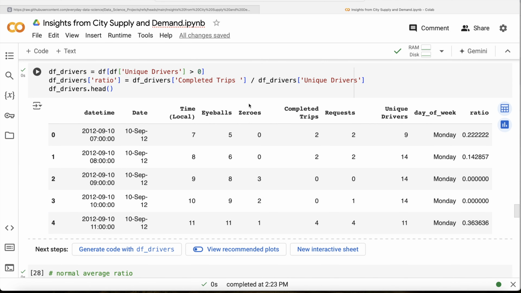We learned that eyeballs basically refer to who all opened the Uber app in that particular hour and are looking for rides, who all did not see a particular car, and how many requested, out of which how many were completed trips. So basically, what is the demand in this? Demand is the eyeballs column. Why? Because these many people are actually looking for a car.